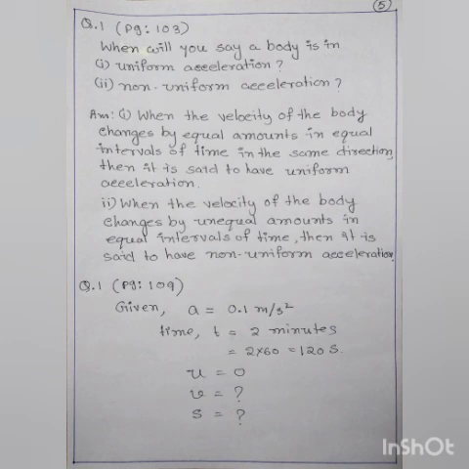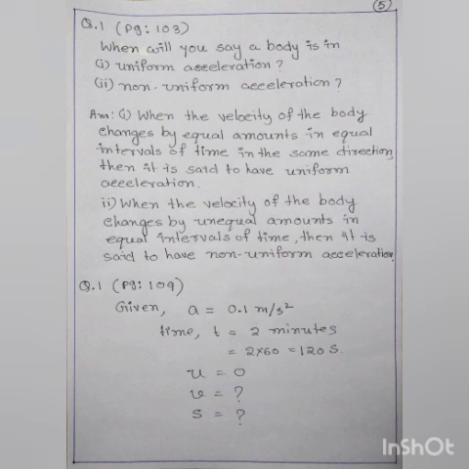When the velocity of the body changes by equal amounts in equal intervals of time in the same direction, then it is said to have uniform acceleration. And next option 2, when the velocity of the body changes by unequal amounts in equal intervals of time, then it is said to have non-uniform acceleration.